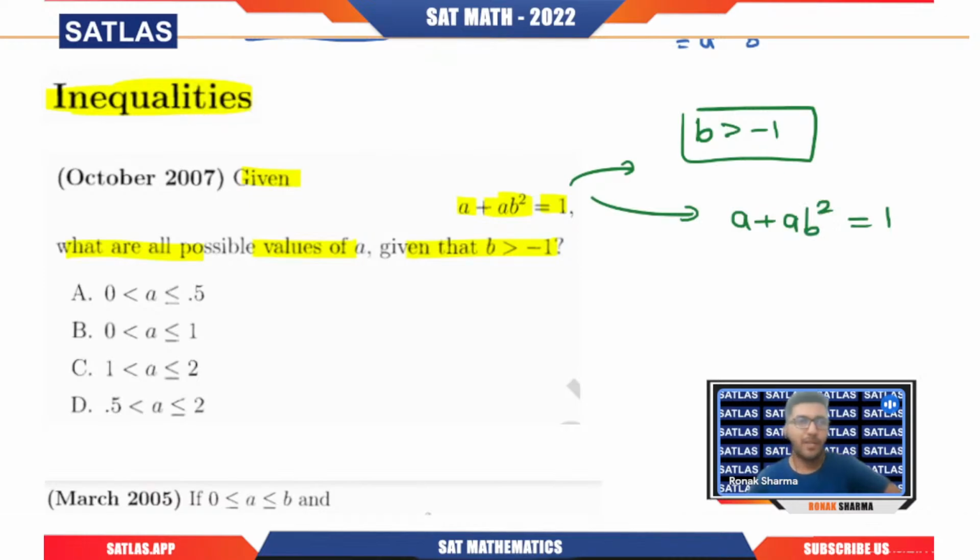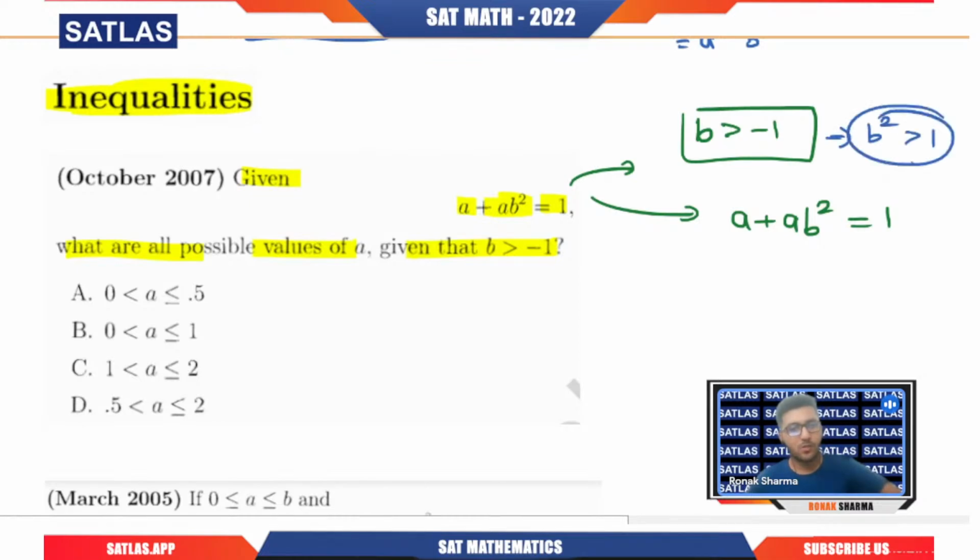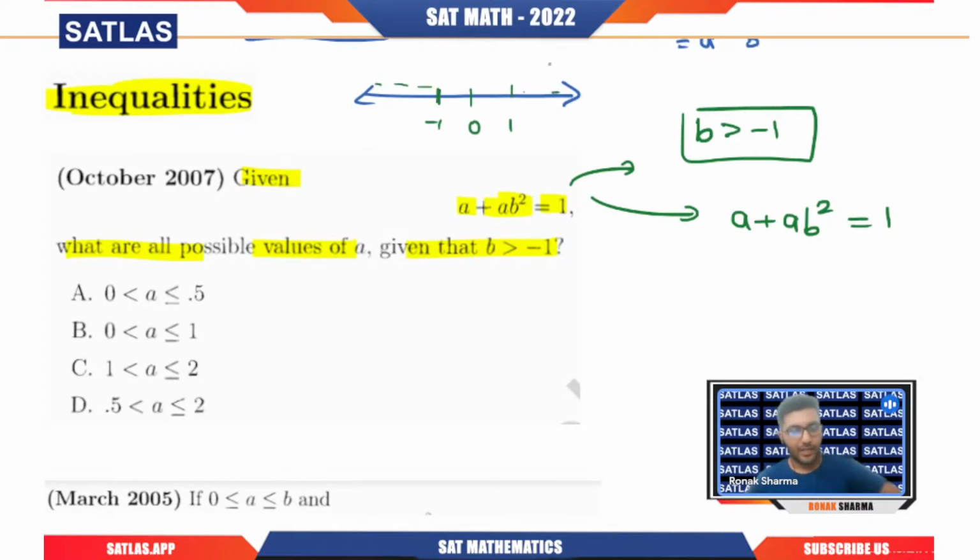I can see b² appearing in the equation. b > -1, that means b² > 1, yes or no? Let us understand that. b > -1 means we have -1 here, 0 here, 1 here, like this. Now they are saying b is greater than -1.